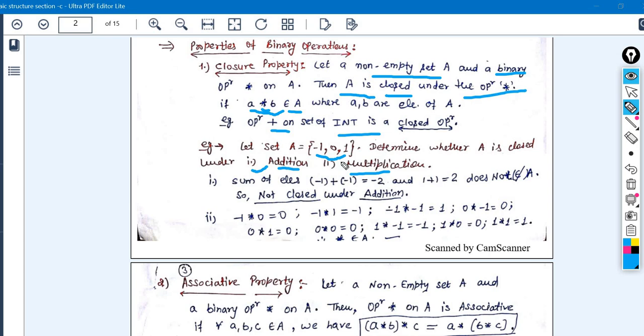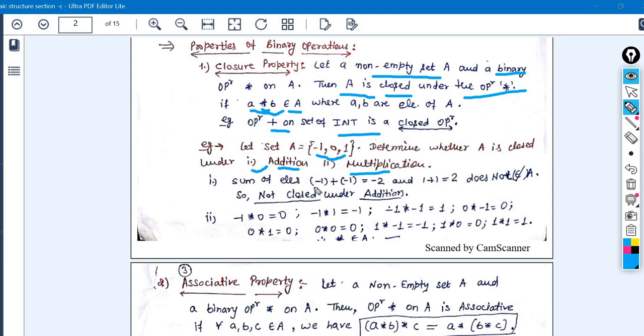We don't have to check for just one or two, we have to check for all the elements. If any one dissatisfies this criterion, then directly we have to say it is not satisfying the closure property.